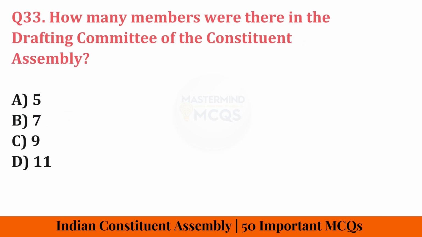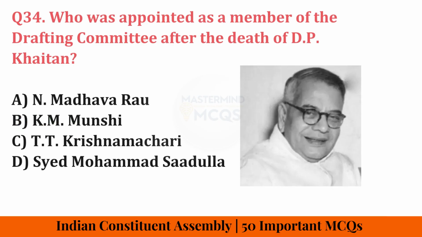How many members were there in the drafting committee of the Constituent Assembly? Correct answer is 7. Who was appointed as a member of the drafting committee after the death of D.P. Khaitan? Correct answer is T.T. Krishnamachari.